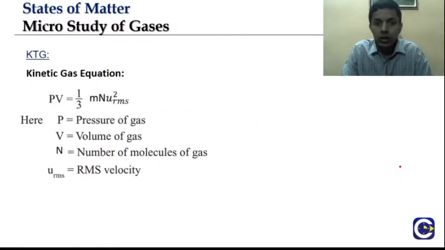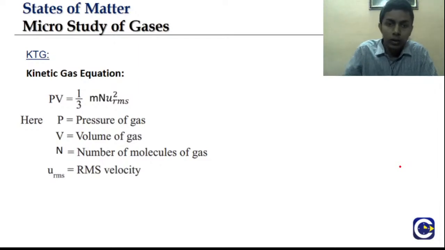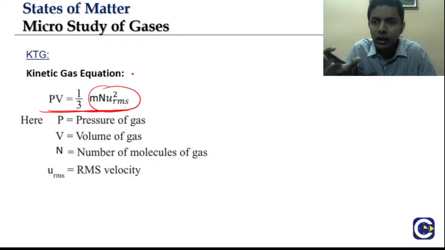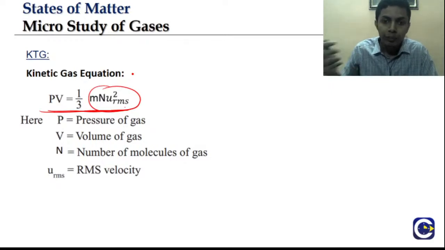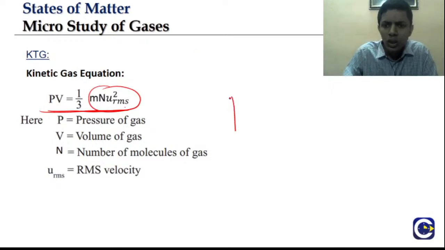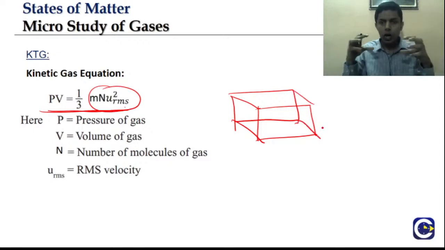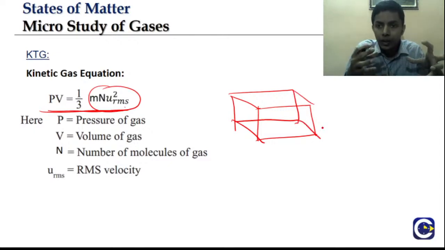Next, using kinetic theory, let us try to get the kinetic gas equation, which is PV equal to 1 by 3 Mn u RMS square. And we know that this Mn u RMS square is in some sense representing kinetic energy, right? I'll give you a brief explanation of how exactly we find PV.